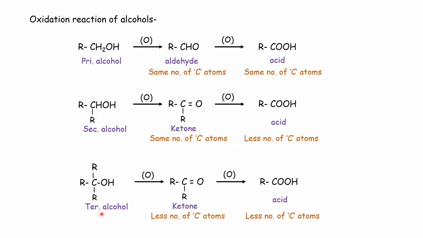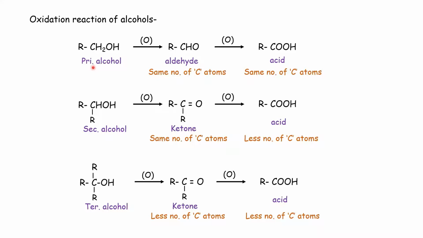While tertiary alcohols upon oxidation give ketone with fewer carbon atoms, and on further oxidation give acid having again fewer carbon atoms. Thus primary, secondary and tertiary alcohols are distinguished with the help of oxidation reaction.